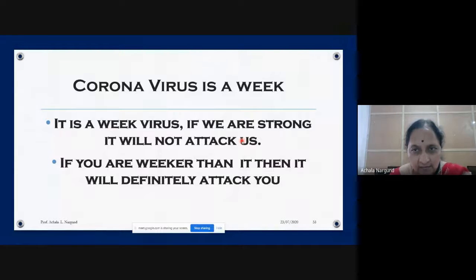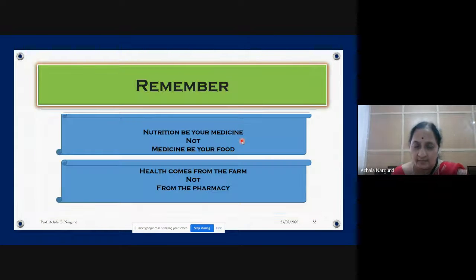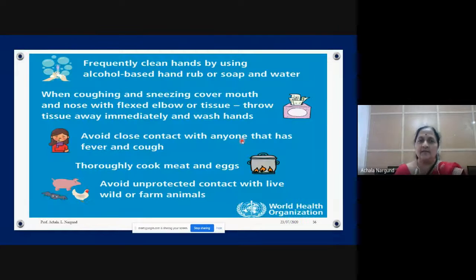Coronavirus is a weak virus. If we are strong, it will not attack us. If you are weaker than it, then it will definitely attack you. So to fight corona, be strong and positive, strengthen your immunity, eat healthy, be active. Remember, let nutrition be your medicine, not medicine be your nutrition. Health comes from the farm, not from the pharmacy. So you should remember this.